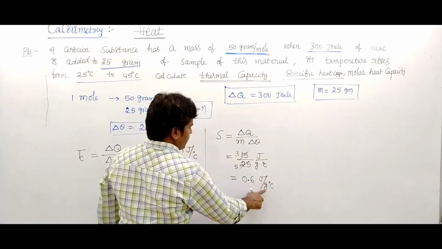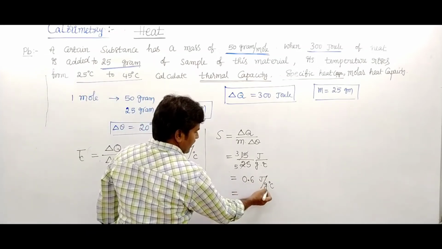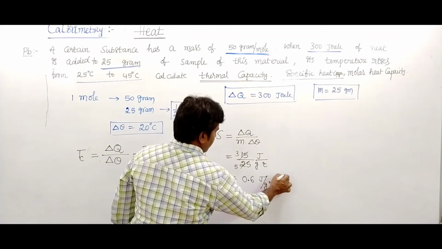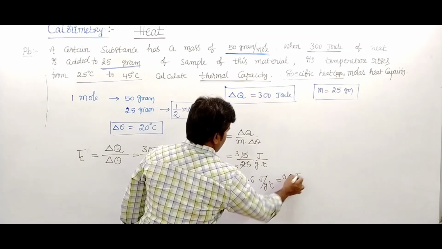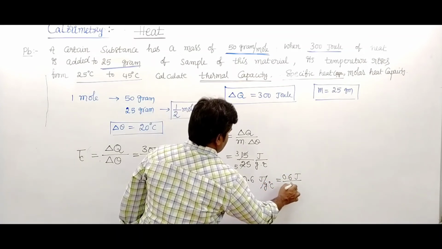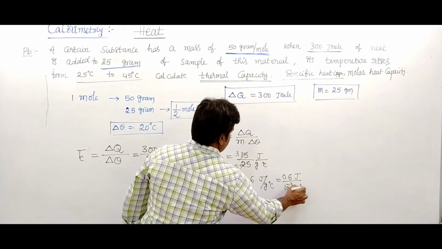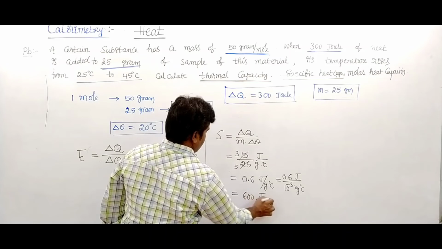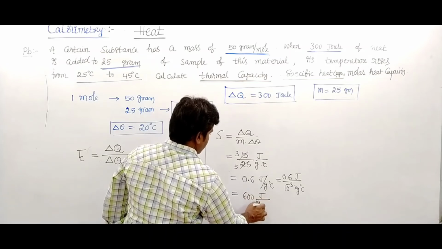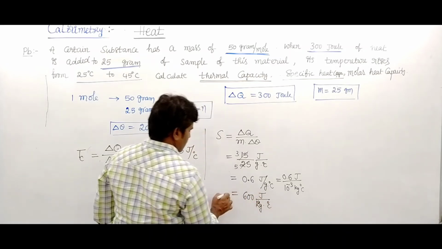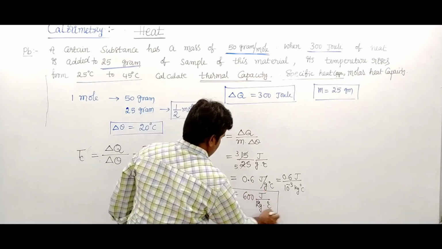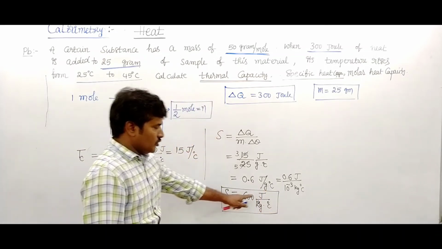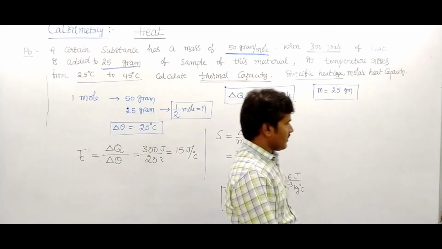Converting into kilogram, 10 power minus 3 kilogram, 0.6 joule upon 10 power minus 3 kilogram degree Celsius, this is 600 joule per kilogram degree Celsius. This is the specific heat S.